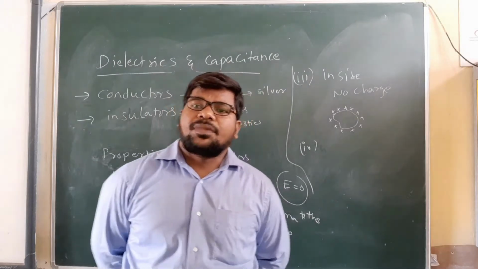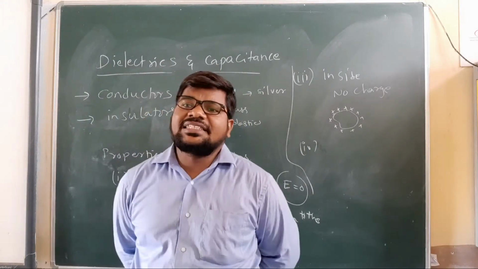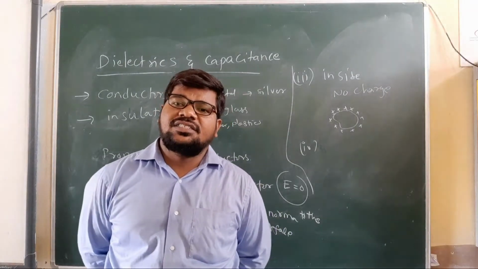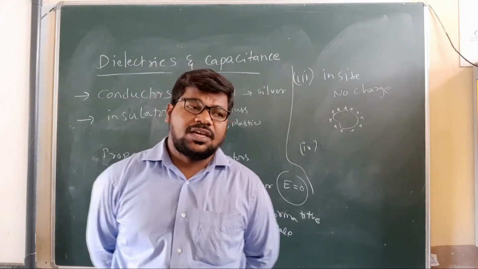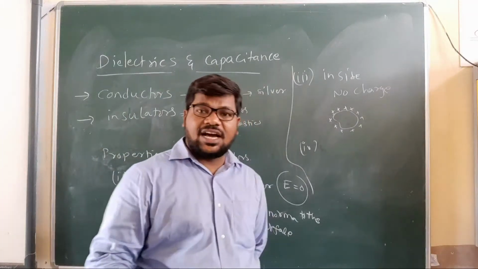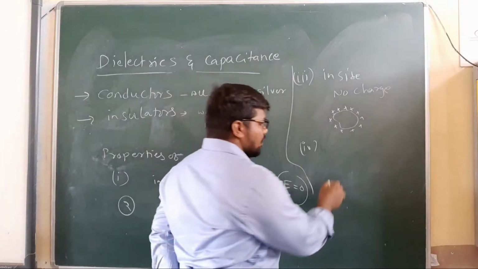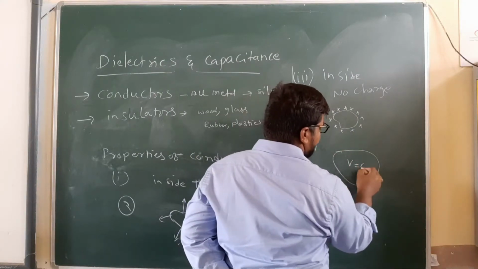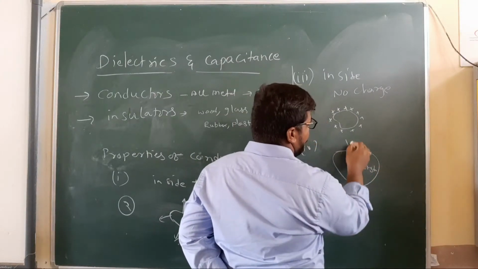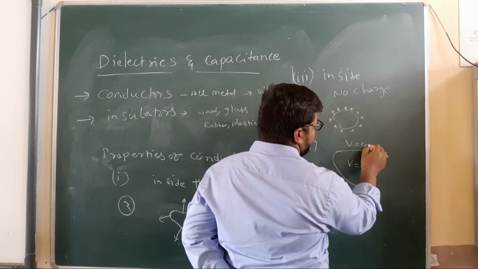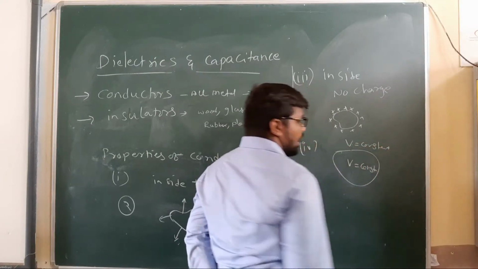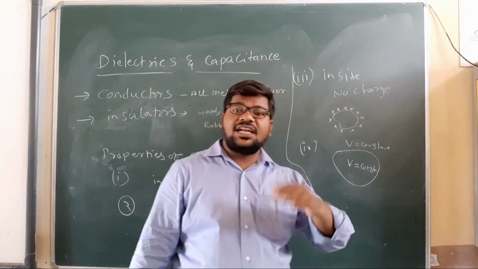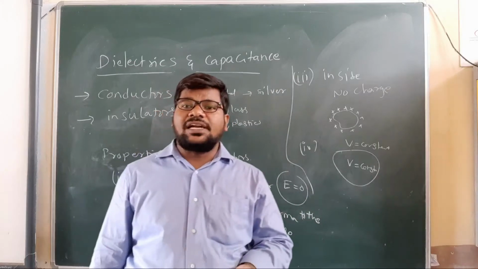Fourth, electrostatic potential is constant throughout the volume of the conductor and has the same value on its surface. So V is constant inside, and V outside is also constant. Electrostatic potential in the case of a conductor, inside and outside, has the same value.